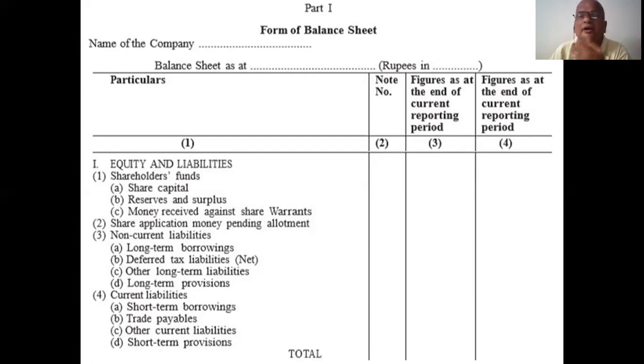For companies, amounts are all large, so they come under crores only. All figures come under crores only. Whatever amount is given, we put it here simply. And next, particulars, note number, figures as at the end of the current reporting period, figures as at the end of the previous reporting period.